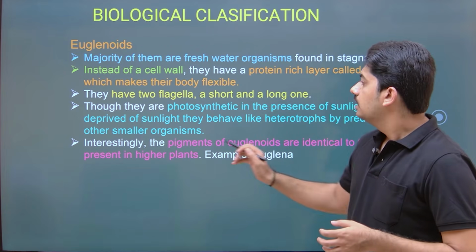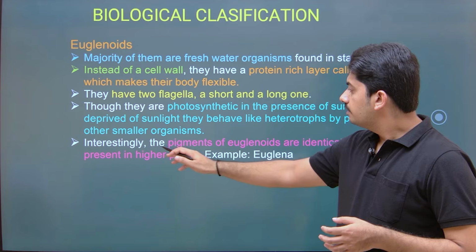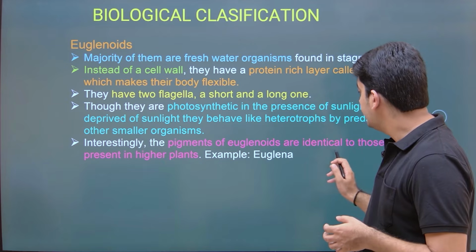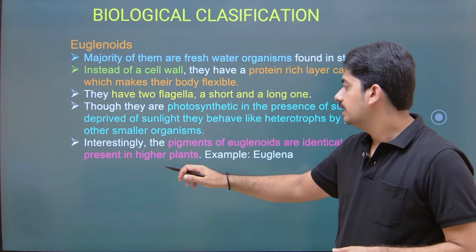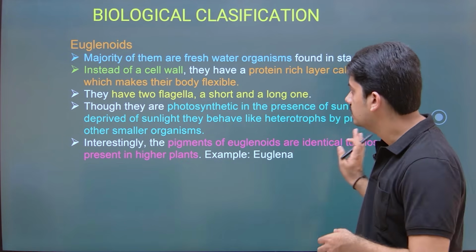Now, the pigments of euglenoids are identical to the pigments present in higher plants. Okay, that is one more character.